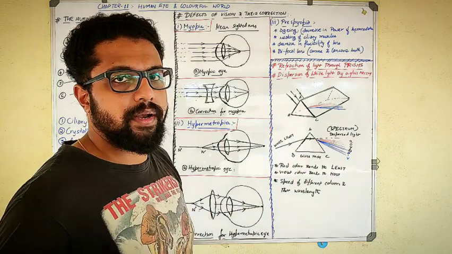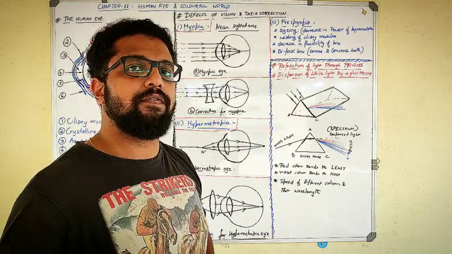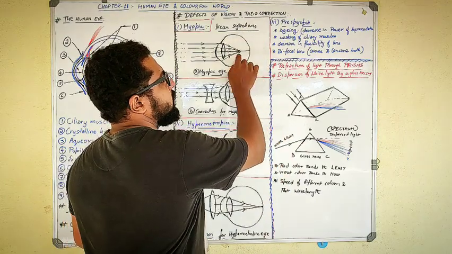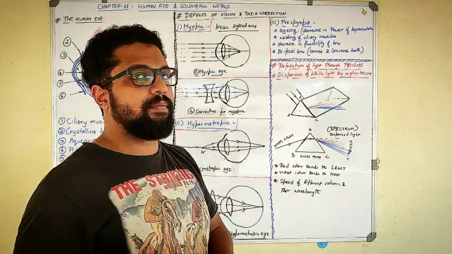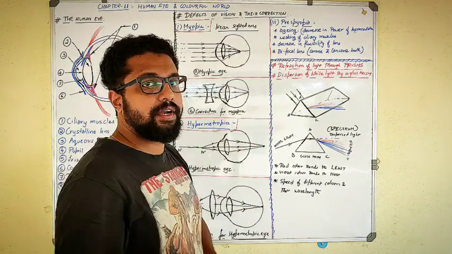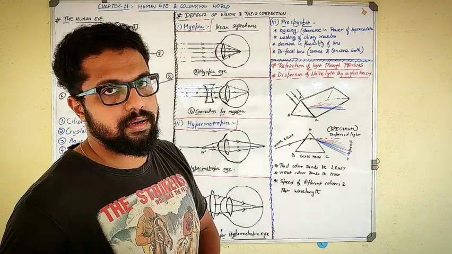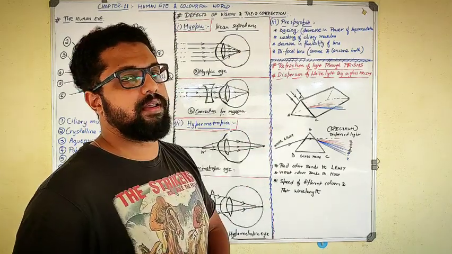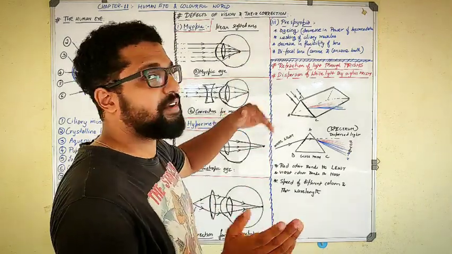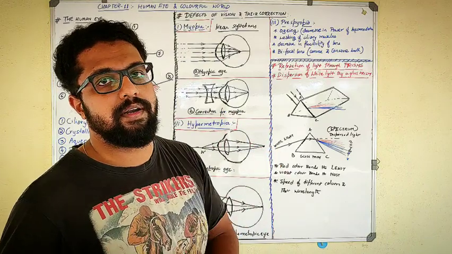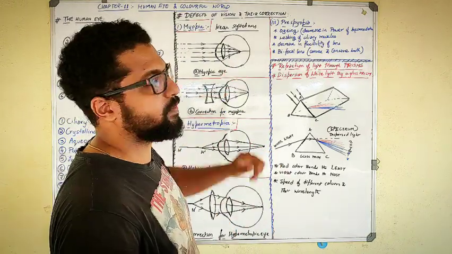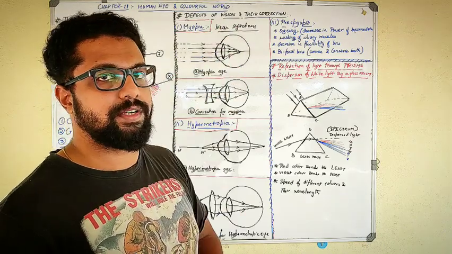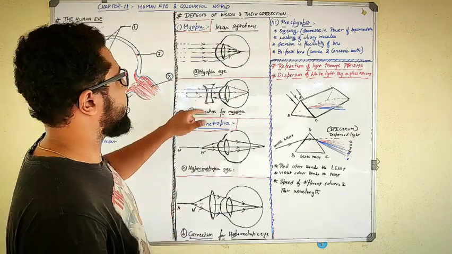Actually, what should have happened? The light rays should be converged and made to fall on the retina. So this is the retina portion. But the light rays are converging and the image is forming much more in front of the retina, not on the retina. That is the reason the person is not able to see the image clearly, because the image is formed in front of the retina. So that is the understanding of the myopic eye. This is the defect of a person who is not able to see the far object. That is a myopic eye. Now how can I correct it?